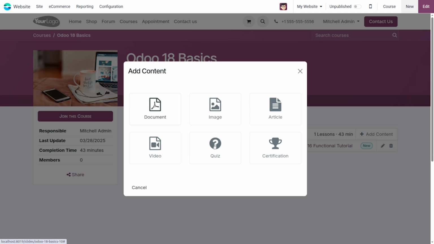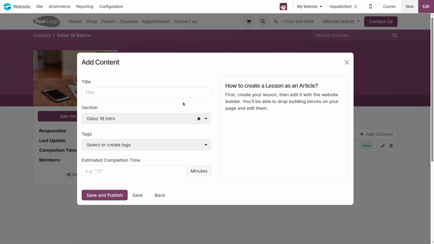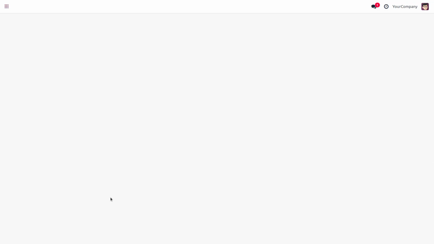Now we have added a video. Then we can choose an article option. Once we click the article, we can provide the article name here, like introduction. And then the estimated time for completing this article can be added here, like 5 minutes. And then we can click the save and publish option.